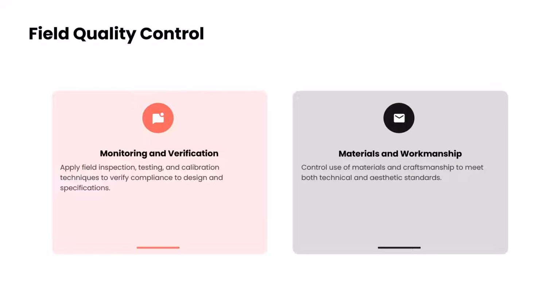Once we have done the planning, the next thing will be monitoring and verification. As the construction activities are ongoing, as a part of quality, you will be doing some field inspections, testing, calibration, and making sure that all those design aspects are actually built into the project and the project meets the design specification and the requirements. As a part of monitoring and verification, you will be monitoring the material quality which you are receiving at site, and you will also be looking at the workmanship of things which are being done at site.